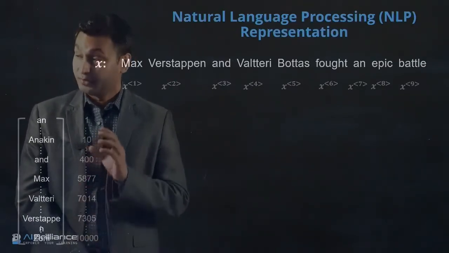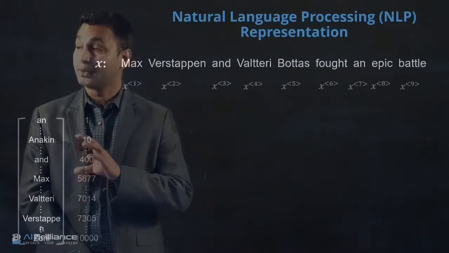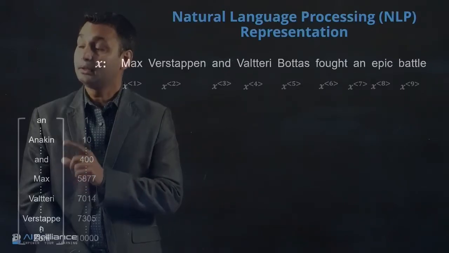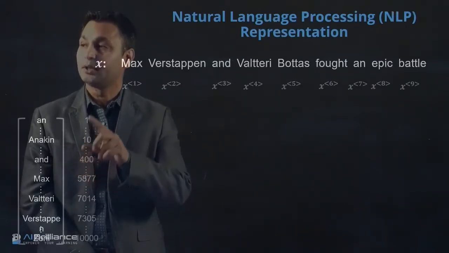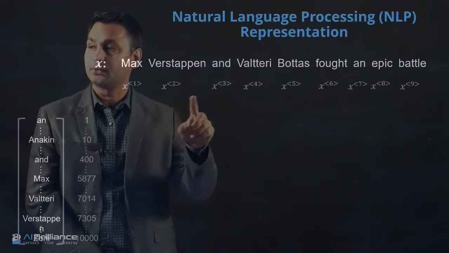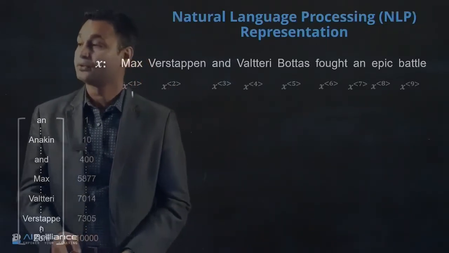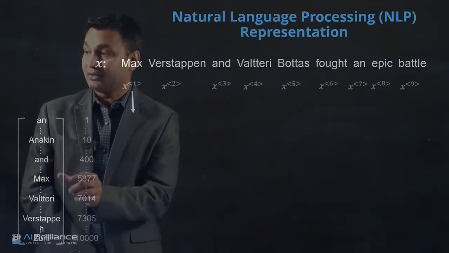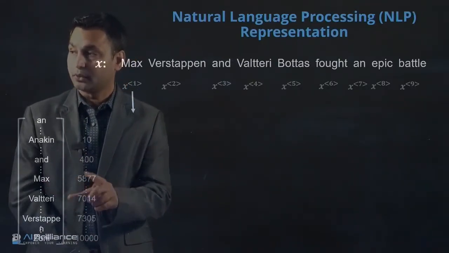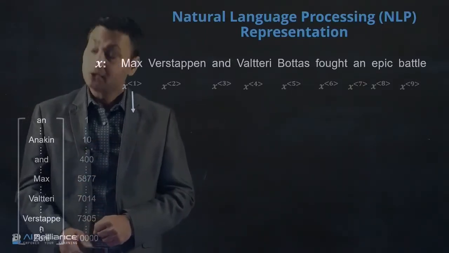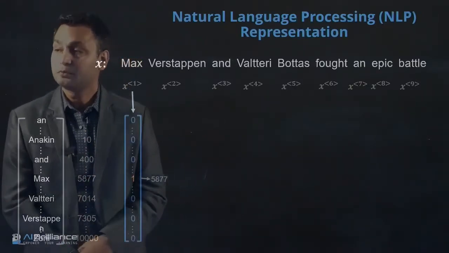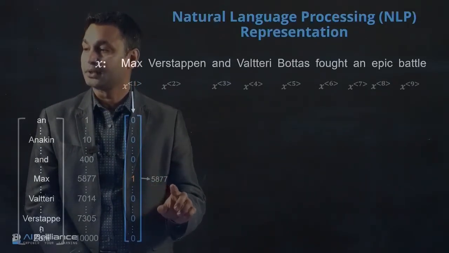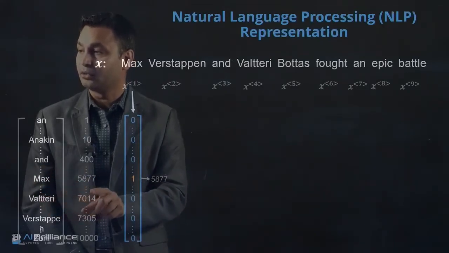Okay. From there, we start picking the location of a specific word in the dictionary, and that helps us in representing all these x1, x2, x3, x4. So let's see how this works. Let's say you want to represent Max, and Max is at the 5877 location in the overall dictionary. What the one-hot vector does is make everything 0 except the 5877 position, which is the location of Max in the initial dictionary.